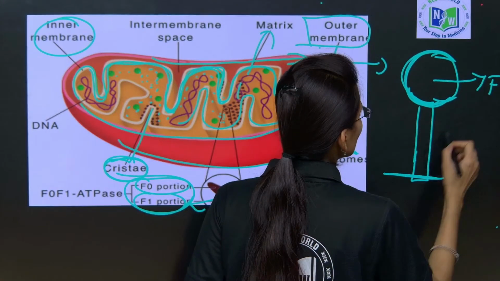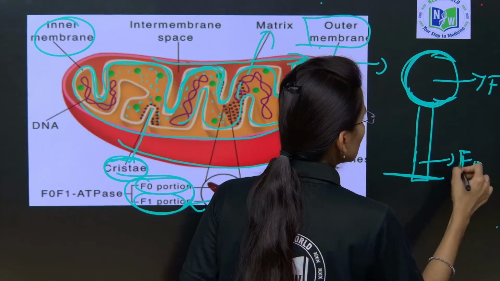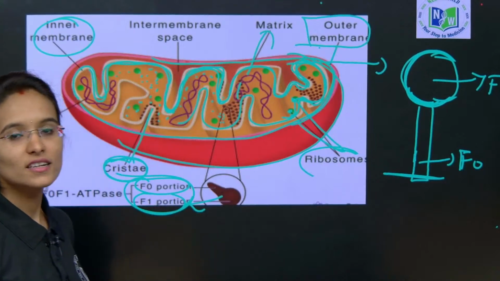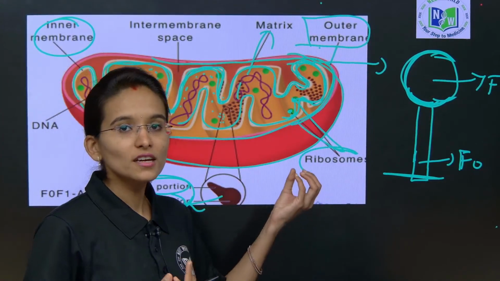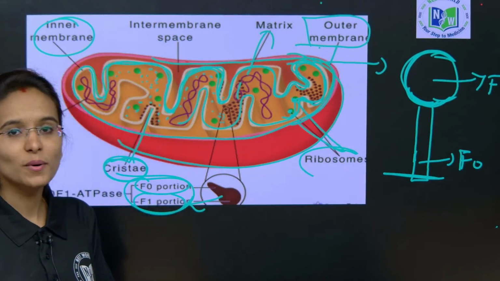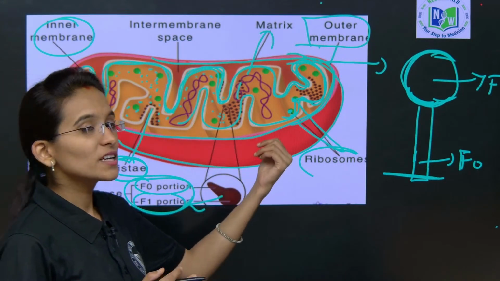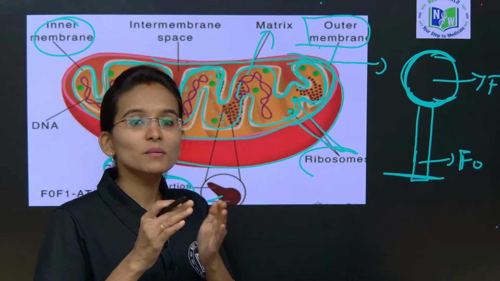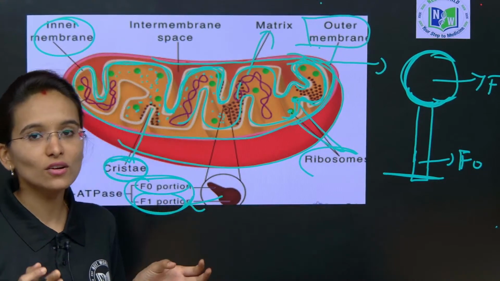F1 and the next F0. F1 and F0 are the elementary particles which are present in the inner membrane of the mitochondria. The outer membrane is a selectively permeable membrane and the inner membrane is a semi-permeable membrane. In between them we have the perimitochondrial space.